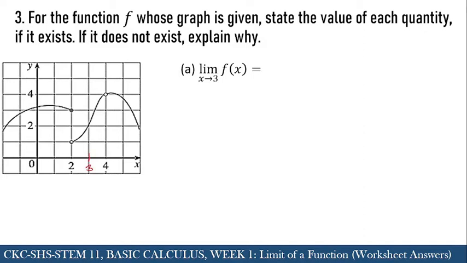So that is where we can locate 3. And if we're going to approach from the right, because according to the definition of the limit, the left hand side and the right hand side limit as we approach a certain number must be equal. So as we do that, if we approach from the left going to 3, you can see it is going to this particular value, which is this point here, and that is equal to 2. So that means if we approach from the left going to 3, we are approaching also to 2.